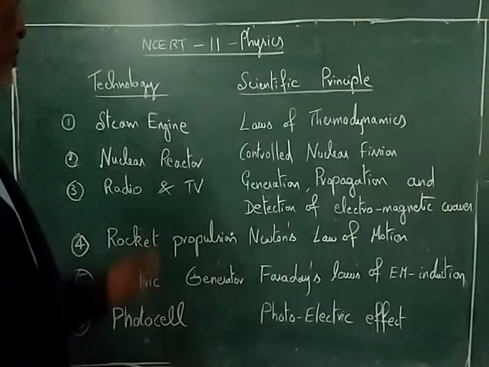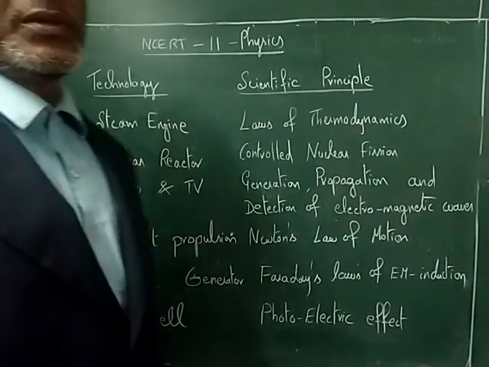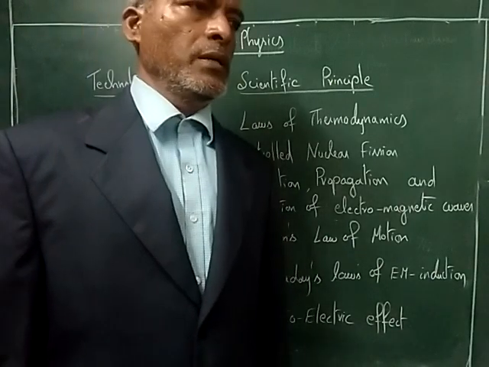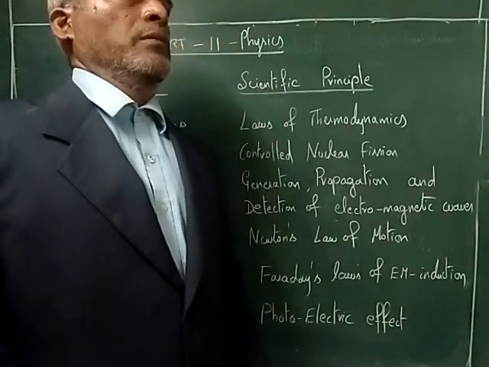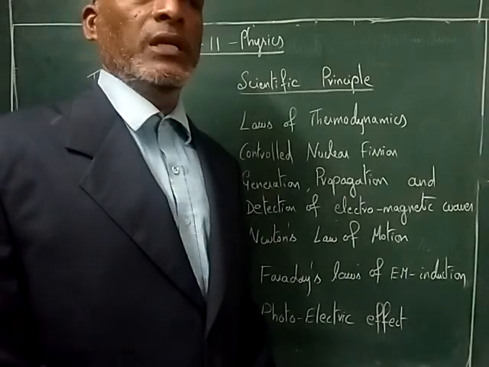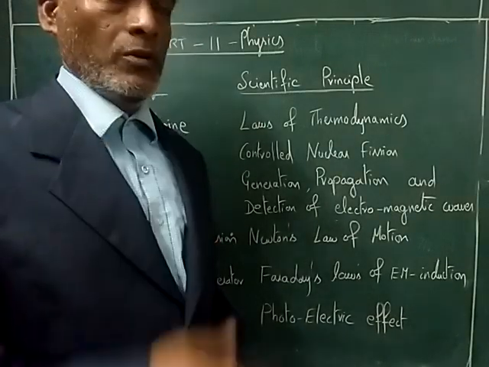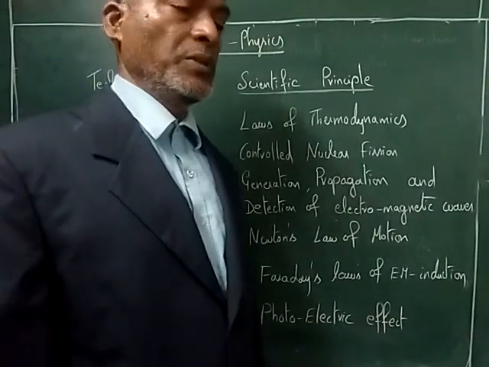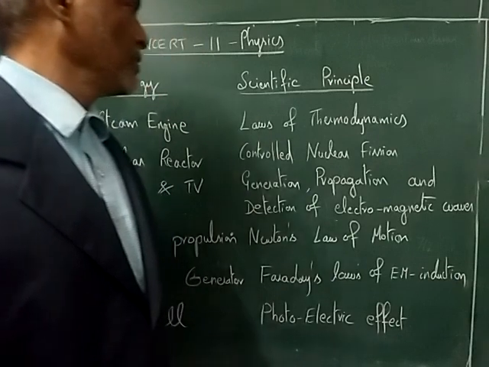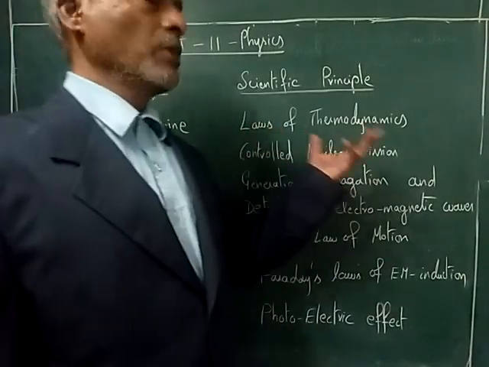Okay. First, steam engine. Now from Coimbatore to Nilgiris, Mettupalayam to Nilgiris, steam engine is running. I don't know for the moment, current situation, I think they have stopped. So the steam engine works on the laws of thermodynamics.